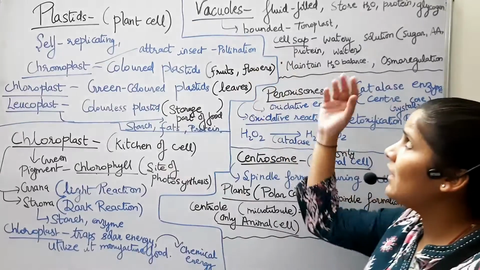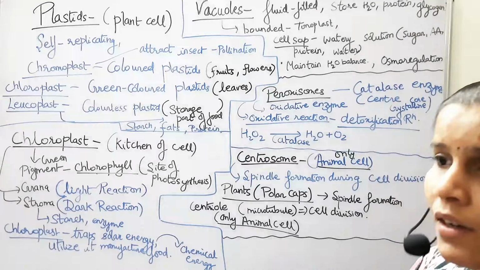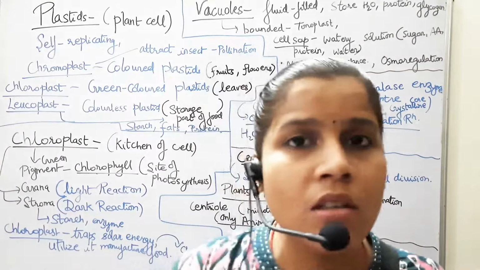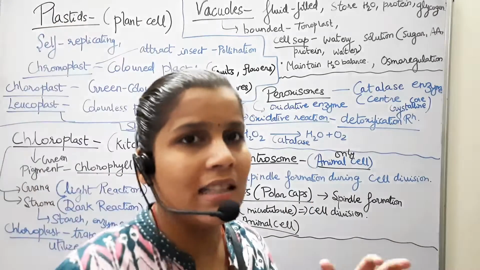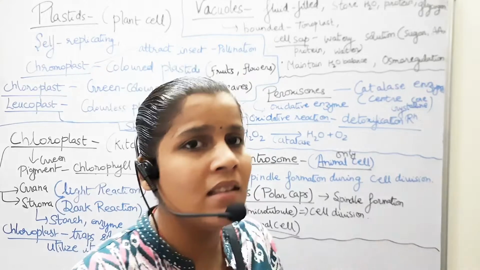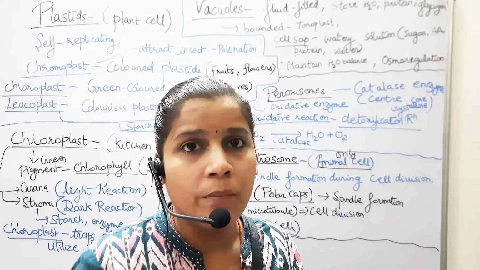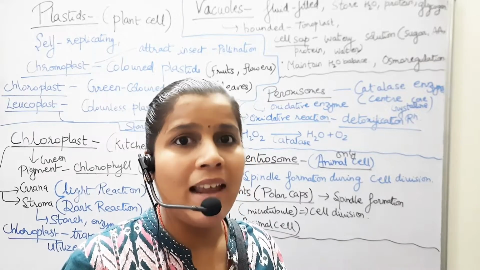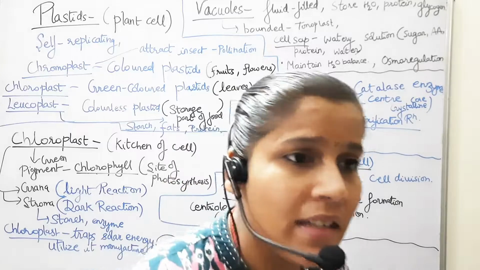Now moving on to the vacuole. Vacuole is a fluid-filled, you can say a water storage organelle, which is present as one single large vacuole in plants, and few or very small in number and size in animals. So what does the vacuole do? It contains water, and water provides flexibility and maintenance of the cell.